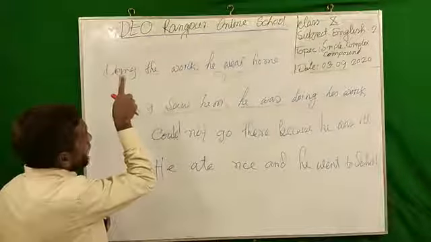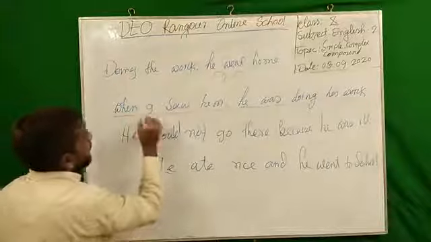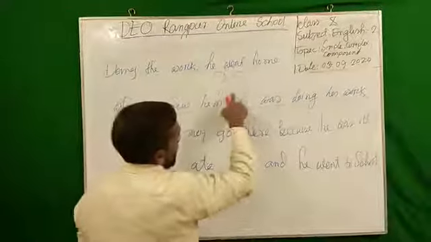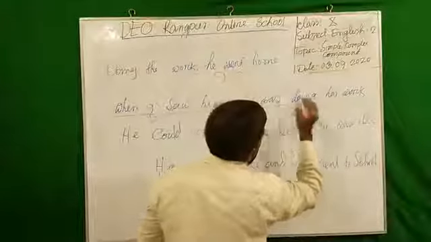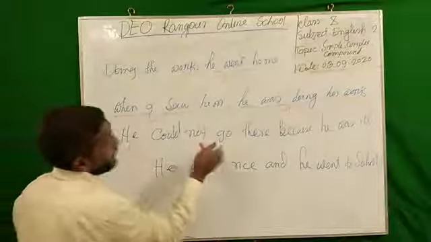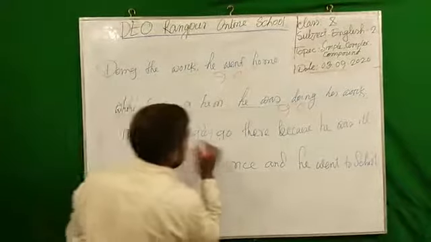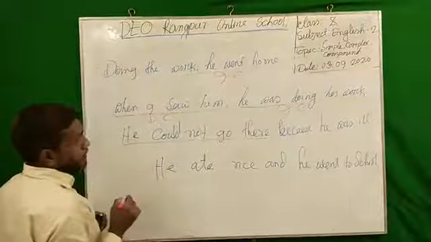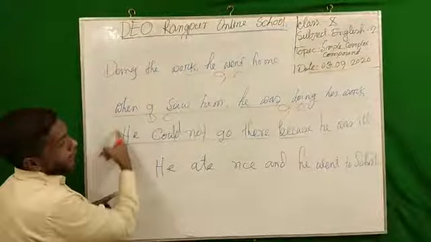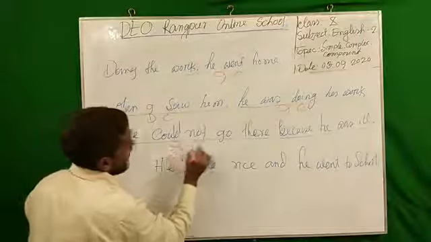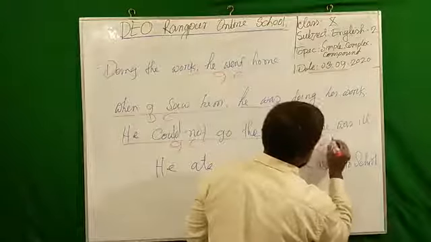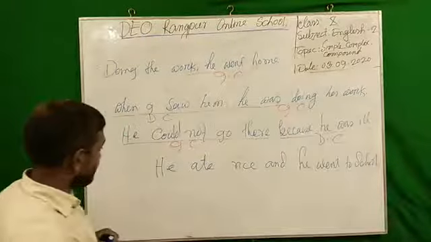Among the 23 markers that I gave you, this is a dependent clause, and there is no marker here, so this is an independent clause. Again, this is the subject and this is the predicate, so it is a clause, and again this is another clause. Before this clause there is no marker, so this is an independent clause, and we have a marker here, so this is a dependent clause.